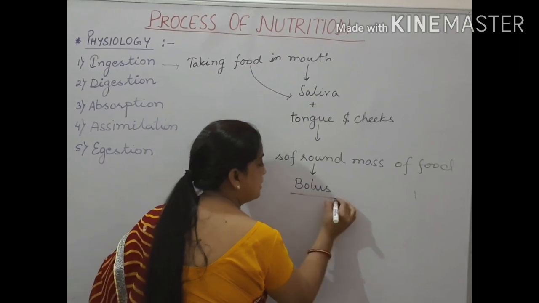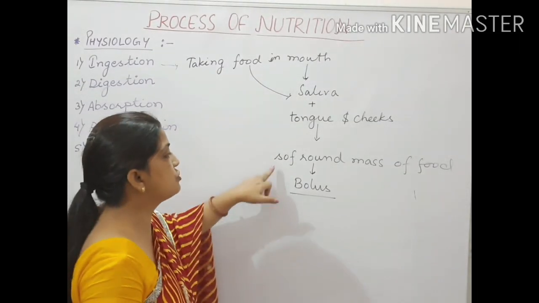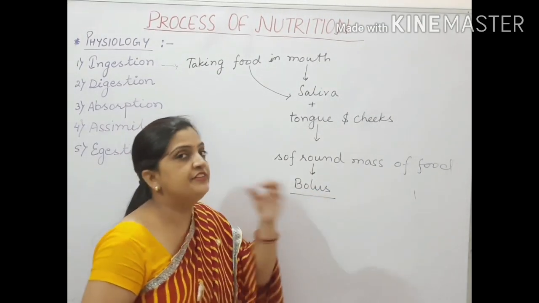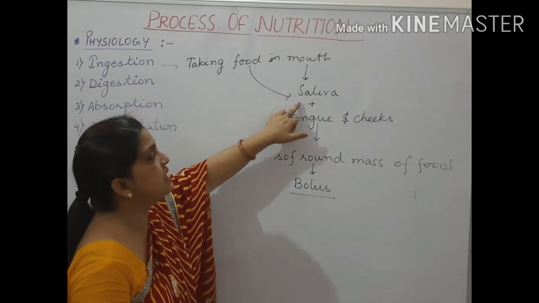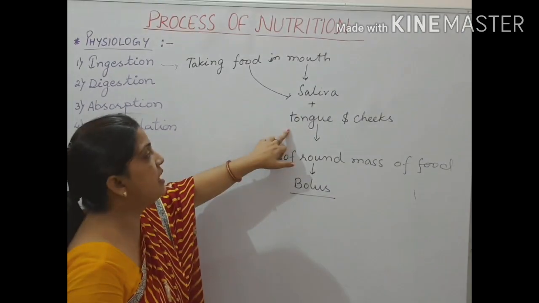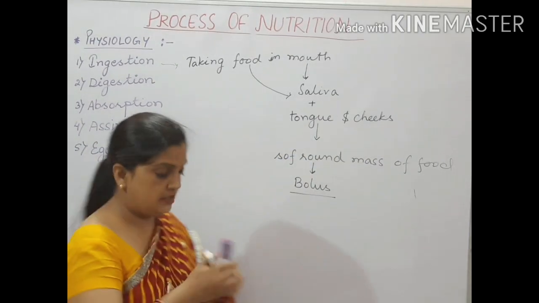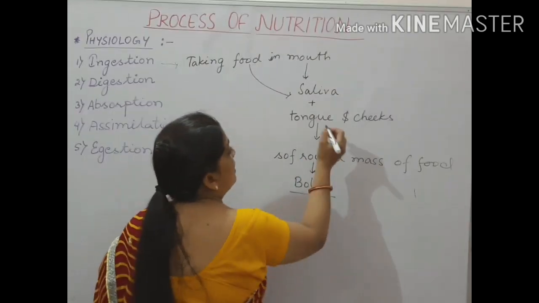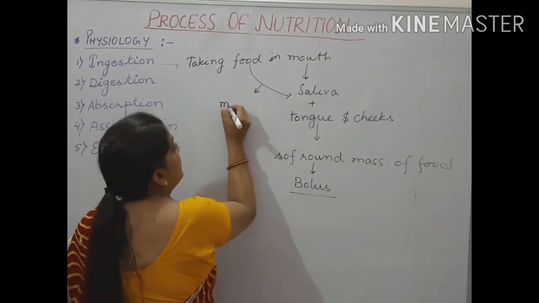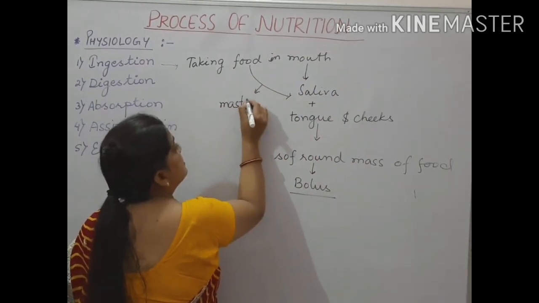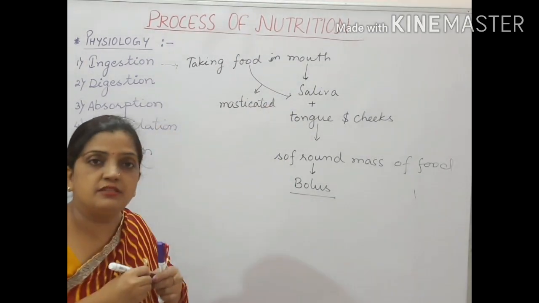This is an important thing you need to remember: what is bolus? Bolus is a soft round mass of food which is formed inside the mouth when your food gets mixed up with saliva and is masticated with the help of the tongue and cheek. Now what is mastication?